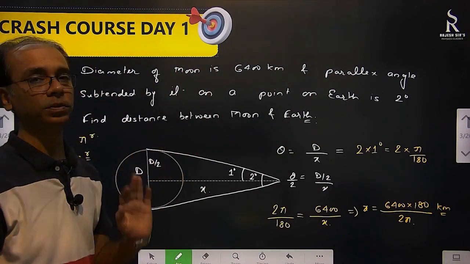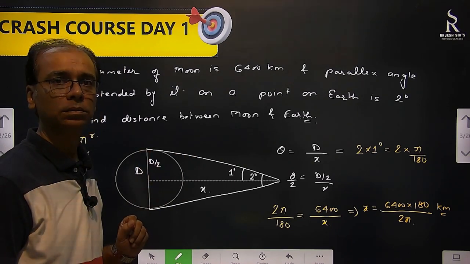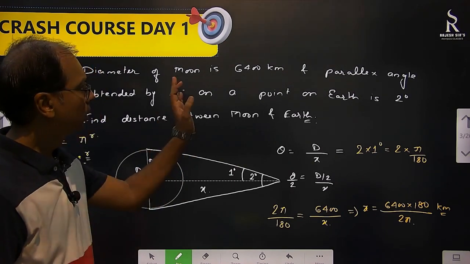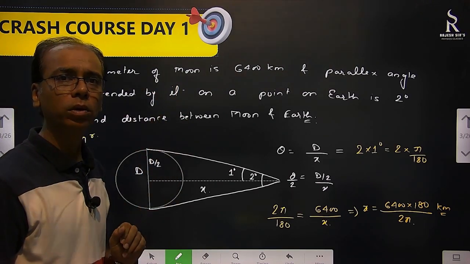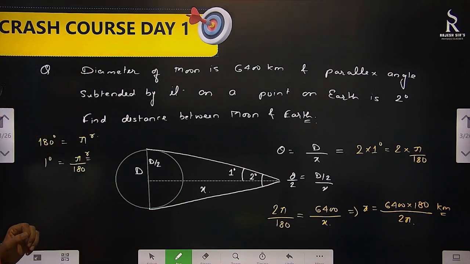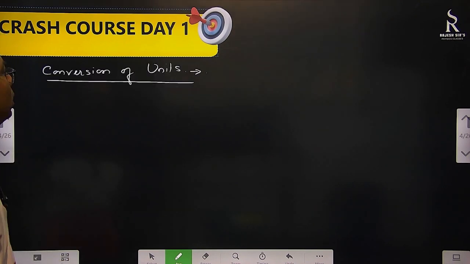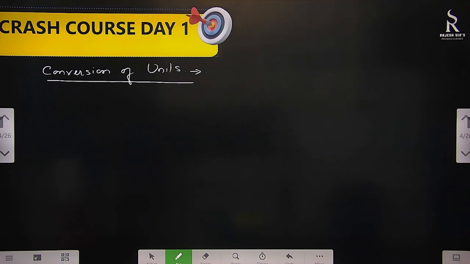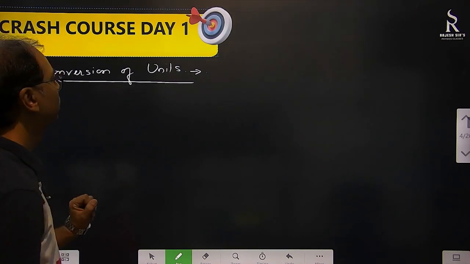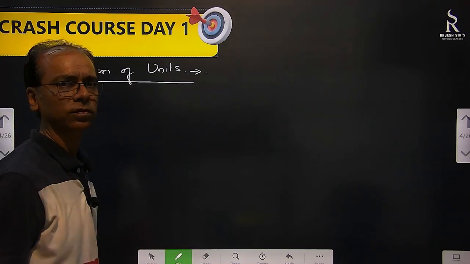This is how we use parallax. For the sun also we can write the same way. If a parallax question is coming, it will be coming like this on the moon or the sun. Okay. Right. So this was parallax. What next is there? Conversion of units. How to convert units. Before that, let's do the conversion of angle itself.